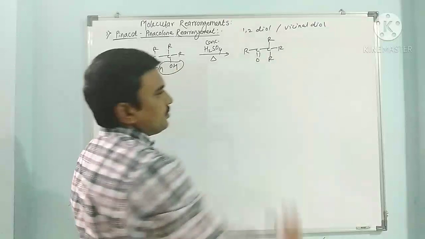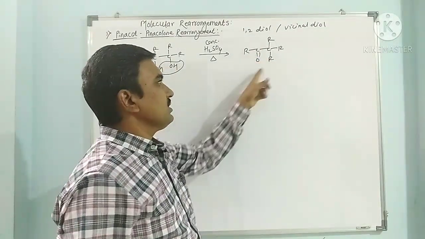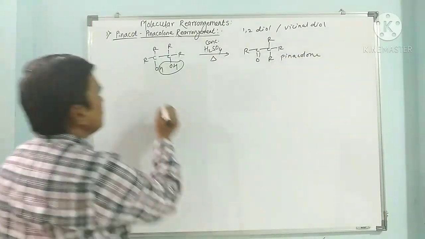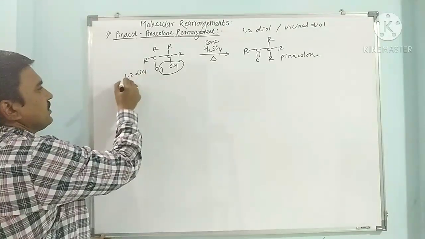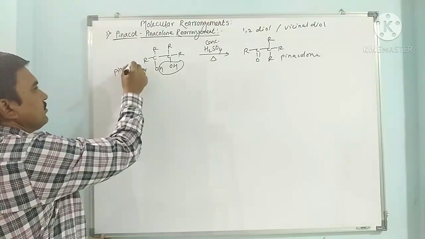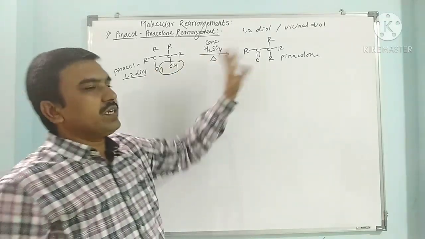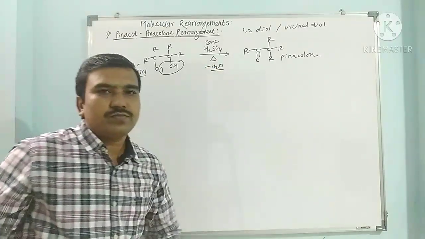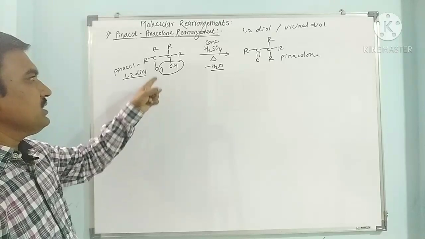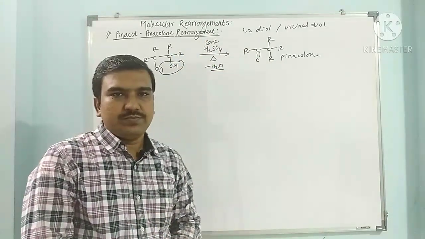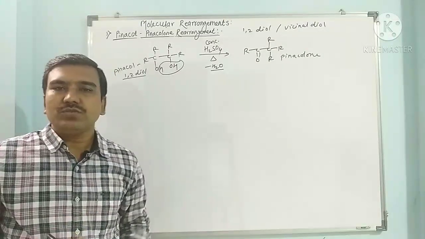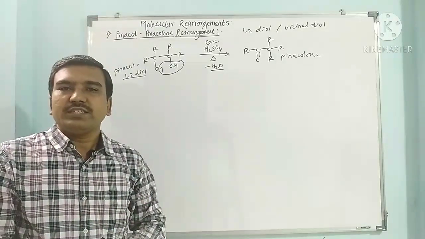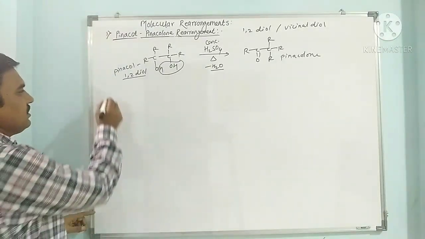So this is the bulkier alkyl group attached to the carbonyl carbon. This is called pinacolone, and this is the 1,2-diol, that is pinacol. This pinacol is converted to pinacolone through a dehydration reaction, with removal of a water molecule. In this way the rearrangement is known as the pinacol-pinacolone rearrangement. It basically involves two steps: first a dehydration reaction, and second a rearrangement of the carbocation. So here we have to see its mechanism.